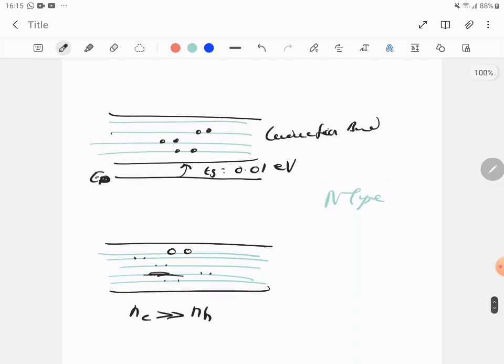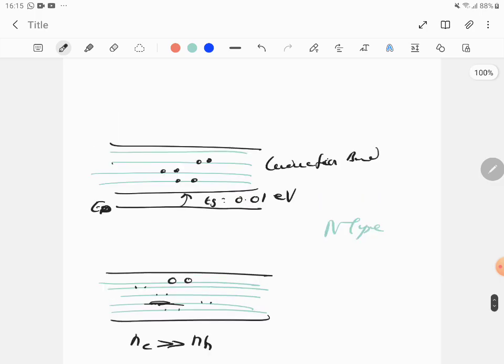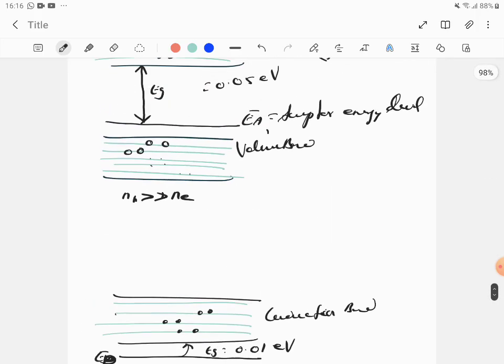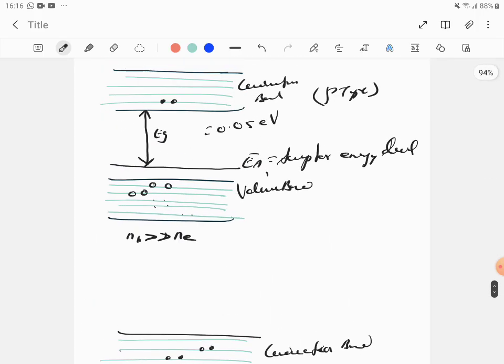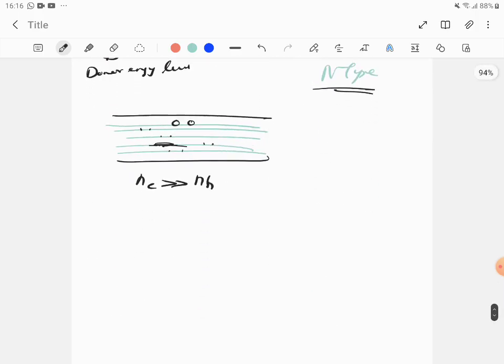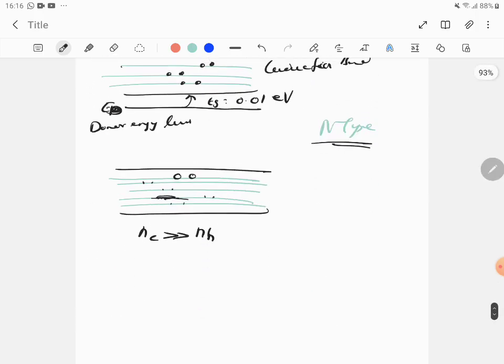So are you clear? This is about N type, and the main point is this donor energy level, which reduces the energy gap, and what the energy gap required is. These are the key points that you should know. This is the acceptor energy level, and that is the donor level. Here it's just below the conduction band, which makes it easier for the electron to jump. The pre-existing electrons are already lying in this donor energy level, so it requires only a little energy for it to jump to conduction.